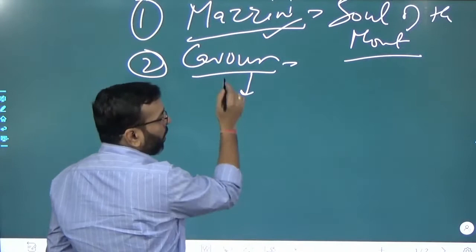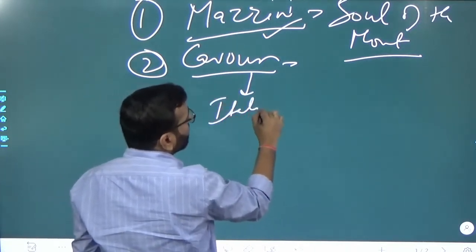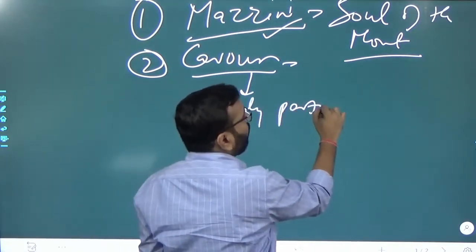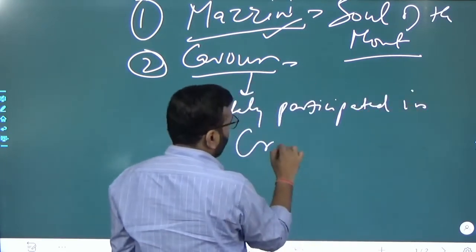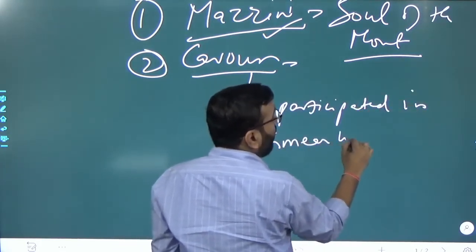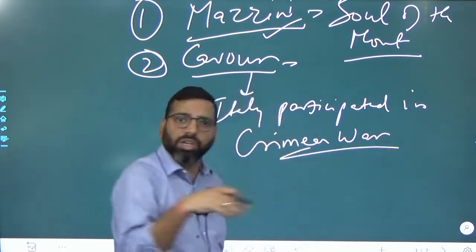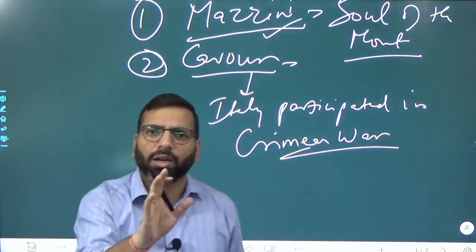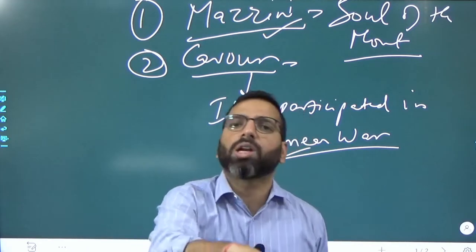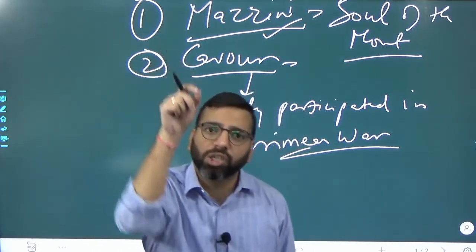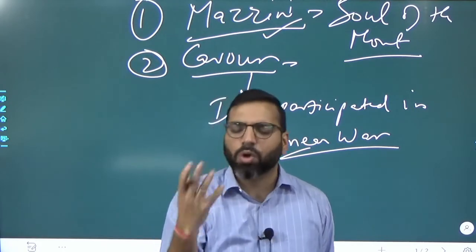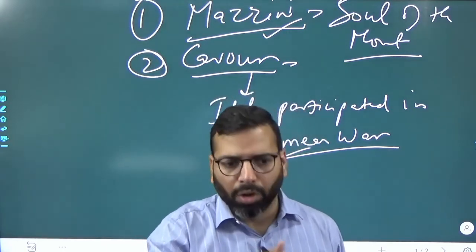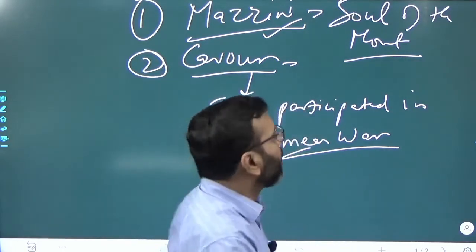Say, Italy participated in the Crimean War against Russia, in which it had no direct role, but Italy participated in it just to win a seat in the Paris Peace Conference, the peace conference after the Crimean War.